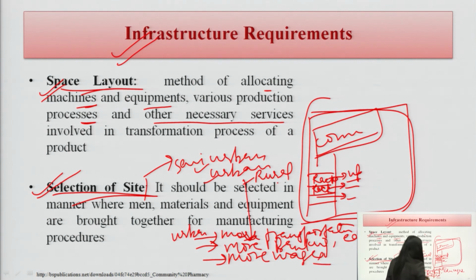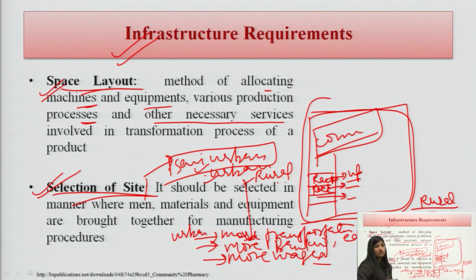These are some of the points while selecting urban areas, whereas the opposite exists with rural areas. And of course, there is the option of semi-urban areas, where the chances of extension are more. So, we can select semi-urban areas also.